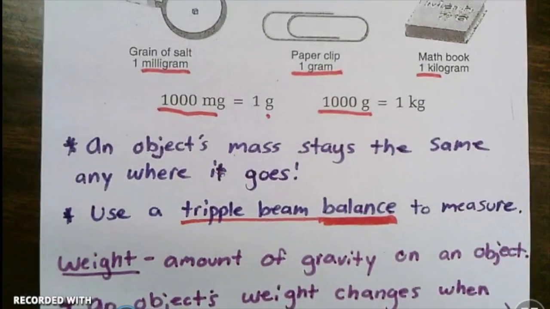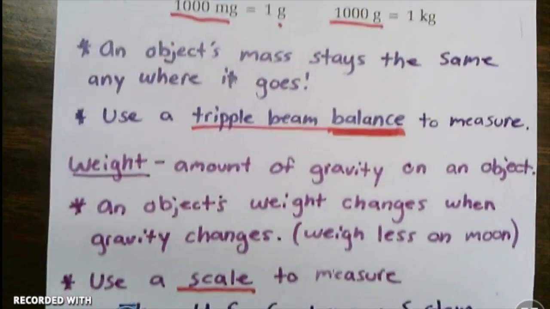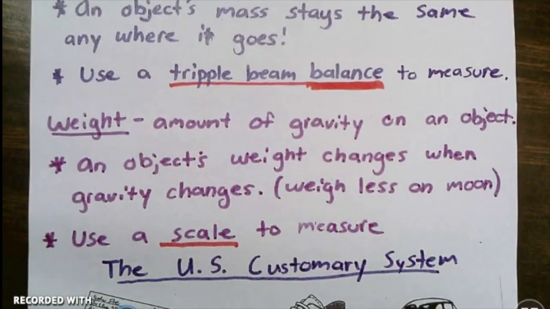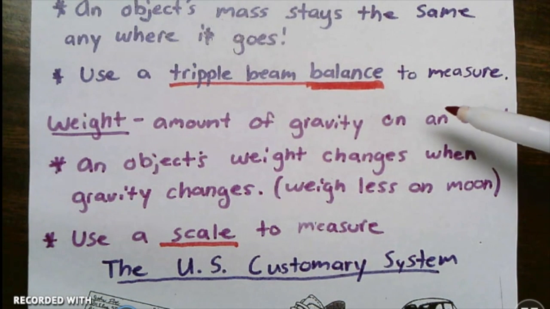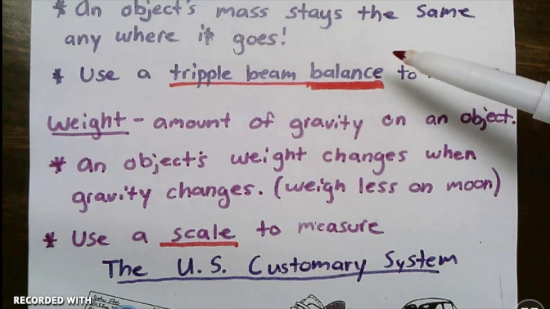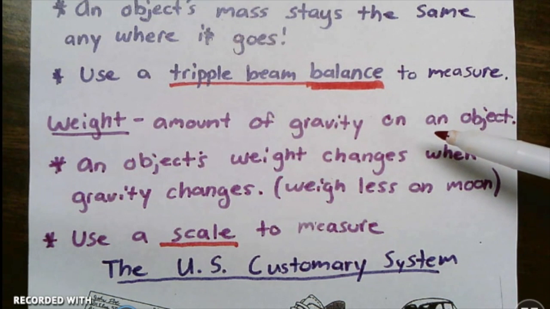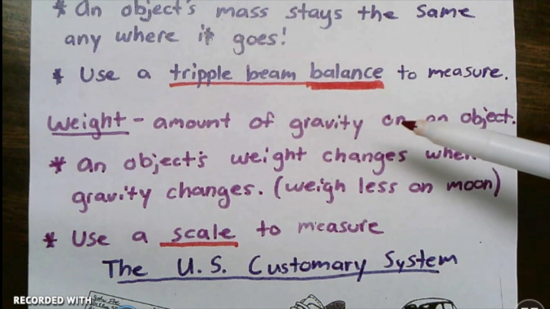All right, so an object's mass stays the same anywhere it goes. We already talked about that, and we're going to use a triple beam balance to measure when we're talking about grams and mass. How does that compare with weight? Well, weight is the amount of gravity on an object. It's how much gravity is acting on the mass of the object. So if you are anywhere on Earth, you have about the same amount of gravity acting on you, so your weight will stay the same as you move around the Earth.